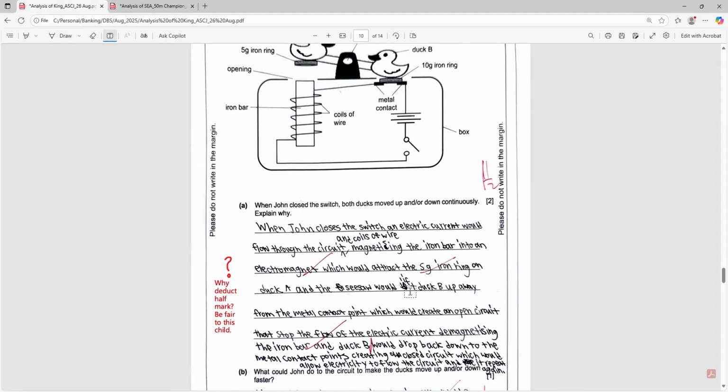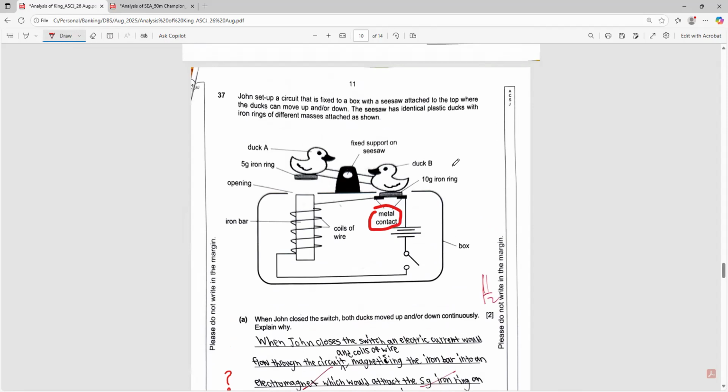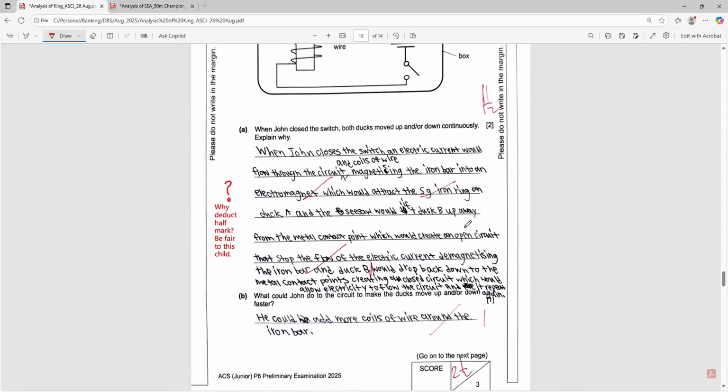Okay, the seesaw would lift, correct, would lift B up away from the metal contact point, which will create an open circuit. So when B goes out, this will form an open circuit at the metal contact here, which is correct. So when this one is being attracted, the 10-gram iron ring will move outward, and this will form an open circuit, which is mentioned correctly.